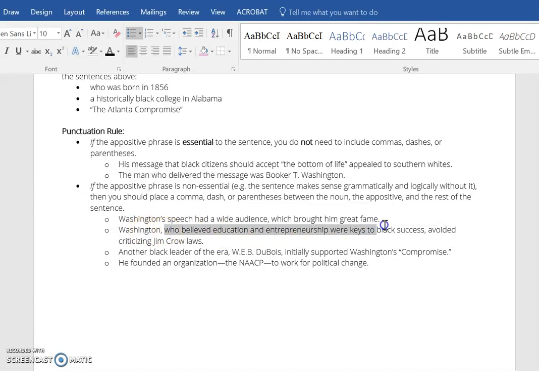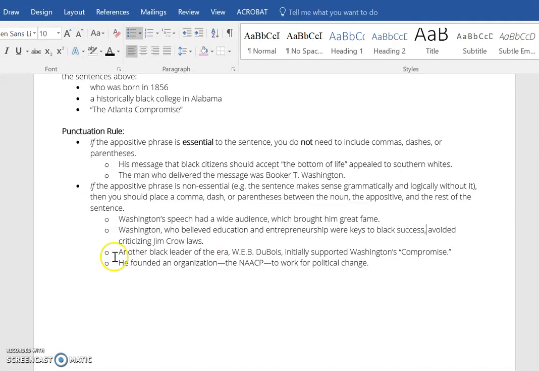So this is giving more information about Washington himself. It's set off with commas. I could also do the hyphens like before, or I could do the parentheses. Because again, this information is non-essential. The sentence makes sense if we leave this stuff in parentheses right now out. Washington avoided criticizing Jim Crow laws is a perfectly fine sentence.